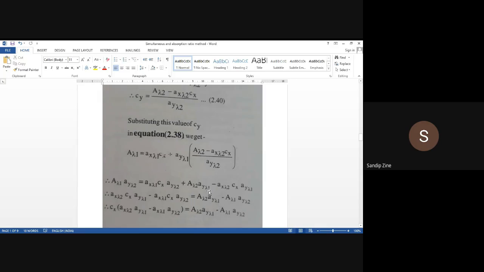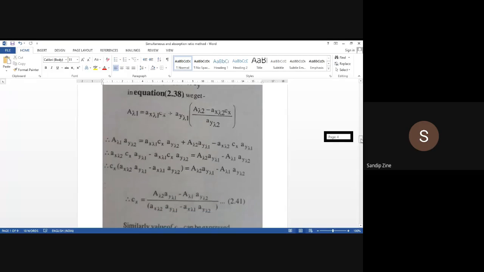So that's why Ay lambda 1. Let us solve this equation to get the concentration of Cx. Let us see what we get then.